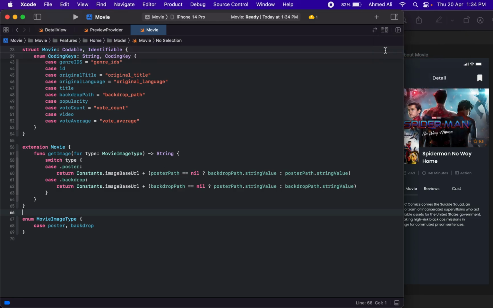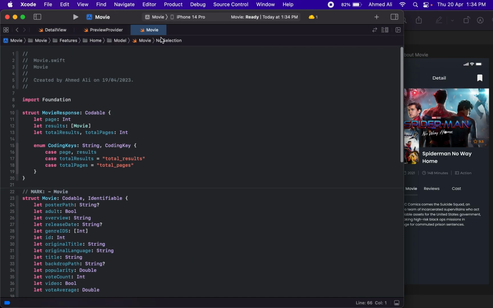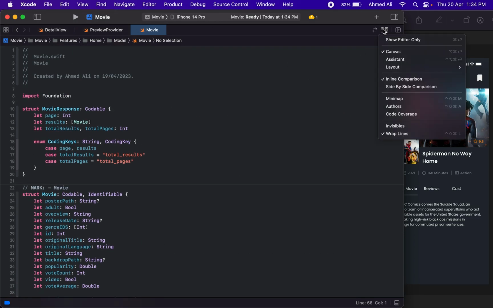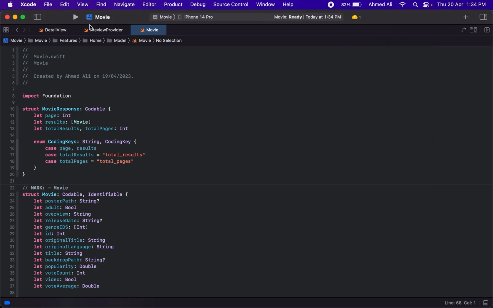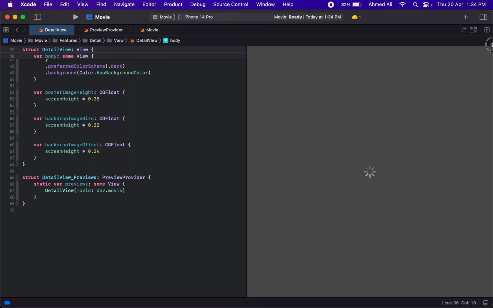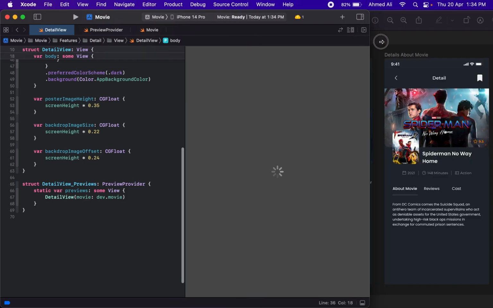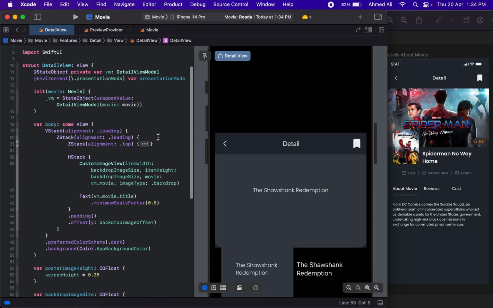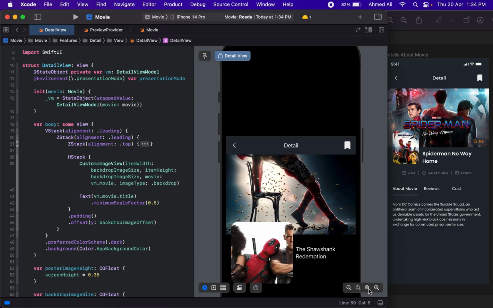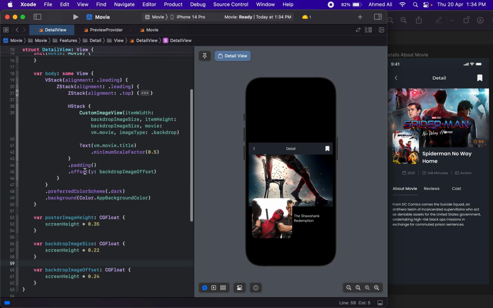So let's have the canvas, but where is the canvas? Oh, okay, we have to go to the detail view to actually view the canvas. So that's how it looks for now.